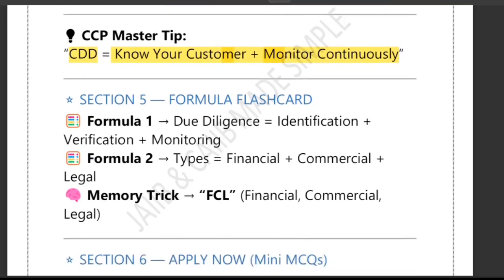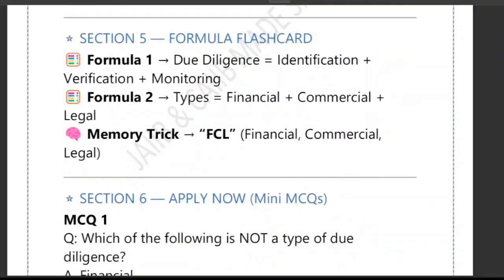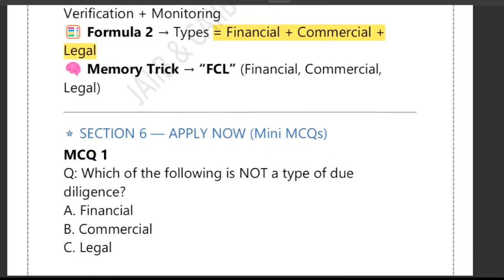So the rule is that due diligence includes identification plus verification plus monitoring. Just now I told you: first identify the customer, then verify their details and keep monitoring their activity. The second type I told you: financial, commercial, and legal. These are the three pillars of due diligence. Right? FCL: financial, commercial, and legal.